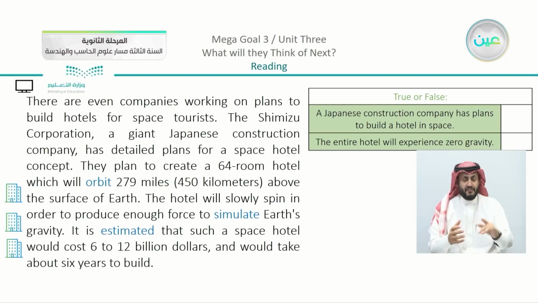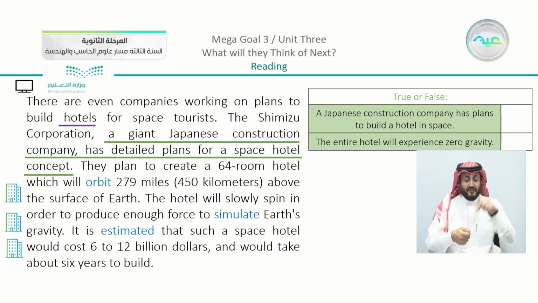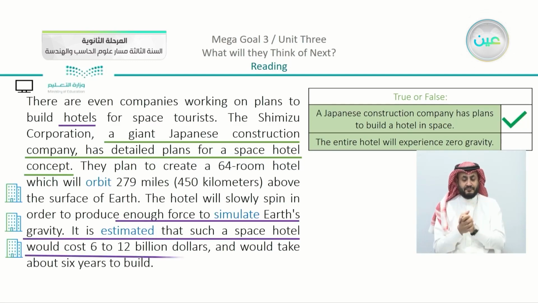So you can find the answers just to scan for a Japanese construction company. We can see that, yes, there is an idea or detailed plans for a space hotel concept. And the other part, we can see that also we have here. Yes, now there will be enough force to simulate Earth's gravity. It is estimated that such a space hotel would cost $6 to $12 billion. And yes, the hotel will slowly spin in order to simulate the gravity. Now, the first one is true and the other point is false.